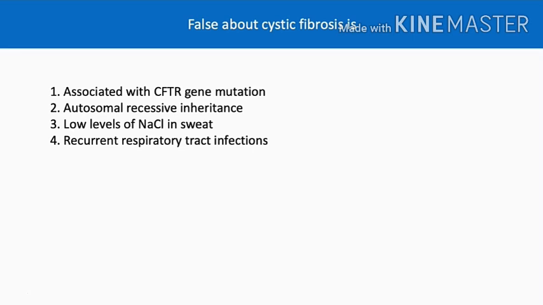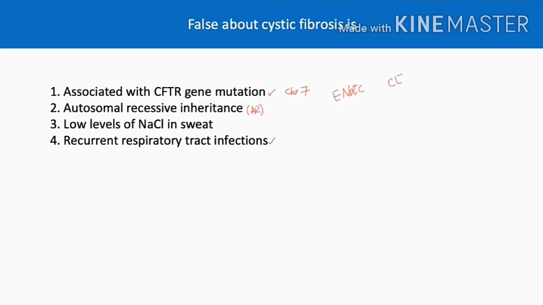So option 1 is correct because it is associated with CFTR gene mutation located on chromosome 7. Option 2 is yes, it is autosomal recessive in inheritance. The problem with cystic fibrosis is you will see recurrent respiratory tract infections because of the thickened mucosa. The CFTR gene mutation leads to issues with epithelial sodium channels and also chloride channels.